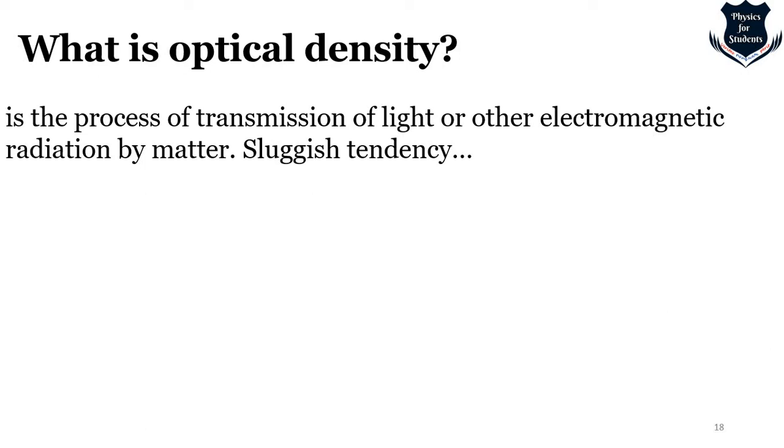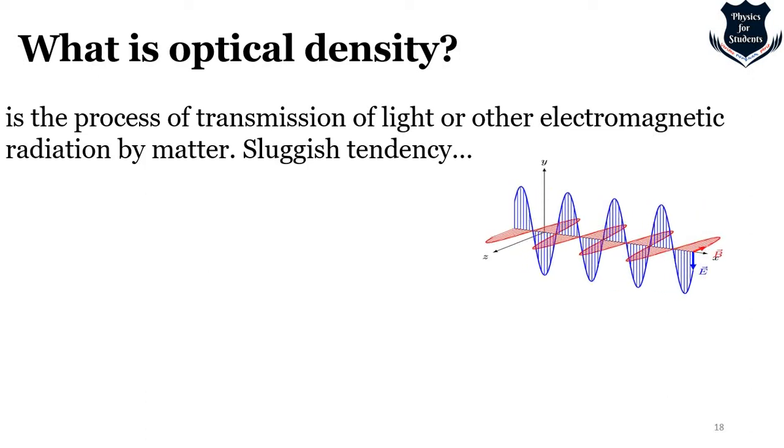Now this sluggish tendency, let me explain. Sluggish tendency of the atoms of a material means it is going a little bit slow. As usual, nature is slow, just like human beings. We are very slow. We get up late in the morning. We don't want to go for a morning jog or something. So the sluggish tendency of the atoms of a material is generally to maintain the absorbed energy of an electromagnetic wave in the form of vibrating electrons before re-emitting it as a new electromagnetic disturbance. So the more optically dense it is, the slower it will move.